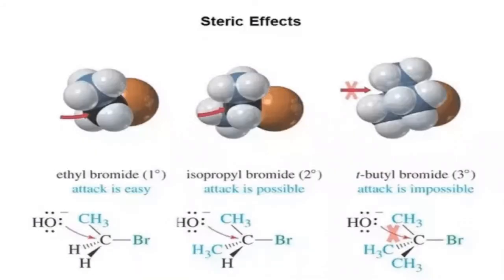Now this is a diagrammatic way of understanding steric hindrance, the steric effect. Okay, see this carbon, right? Primary, secondary, and tertiary. So this is the primary carbon atom. You can see it is open. Whereas this is secondary, something is covered. You see in the case of tertiary, almost the entire carbon is covered by the bulkier groups. So for the nucleophile, entry is restricted here. So no reaction. In this way, you can conclude.